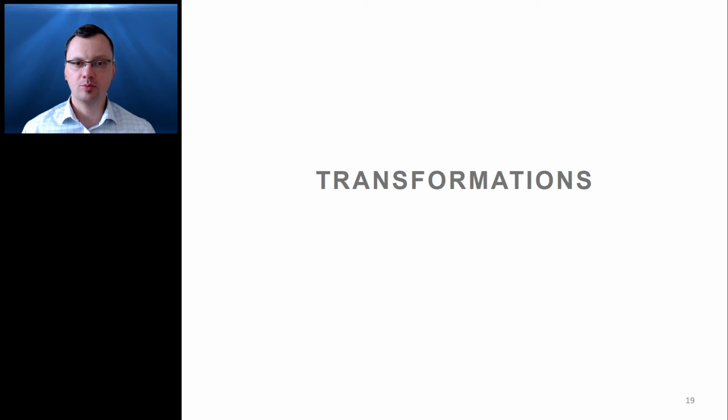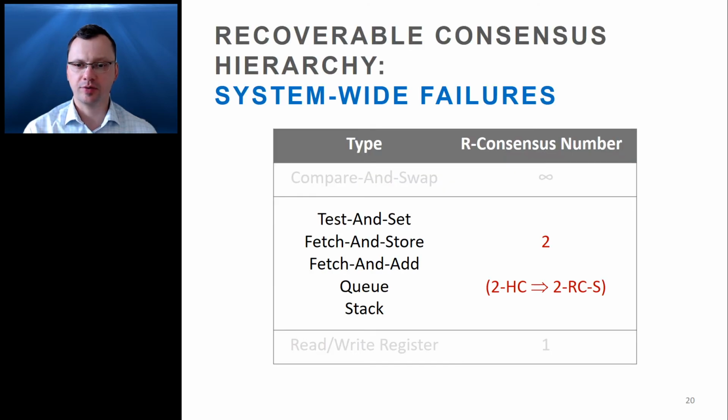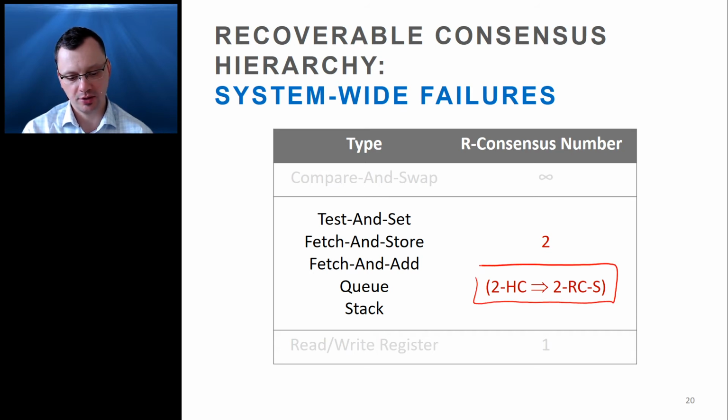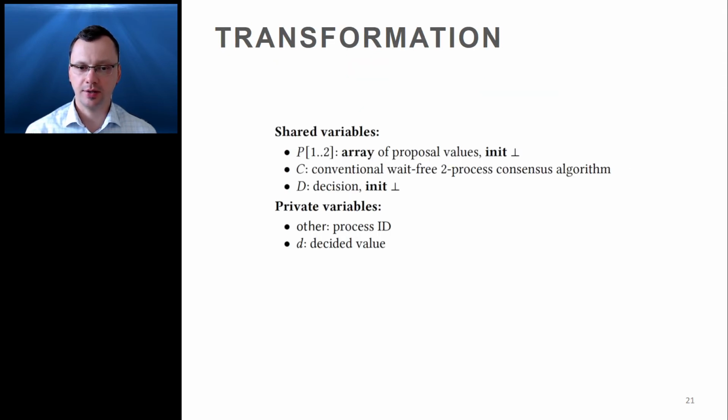Next, I'm going to present some transformations that solve recoverable consensus using conventional consensus as a building block. The first transformation is for system-wide failures, and it uses two-process conventional consensus to solve two-process recoverable consensus. In other words, this transformation proves that 2HC implies 2RC-S. Since the converse follows easily, we conclude that in fact 2HC is equivalent to 2RC-S. The transformation is fairly simple.